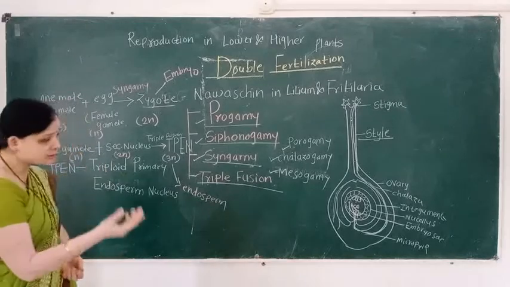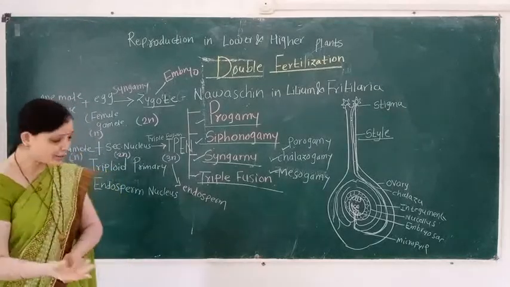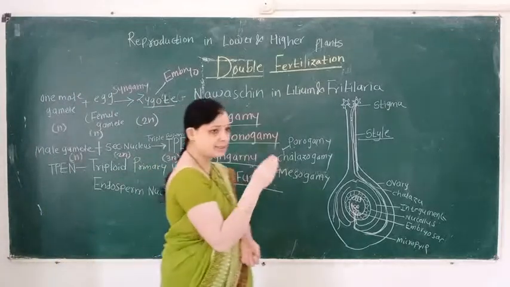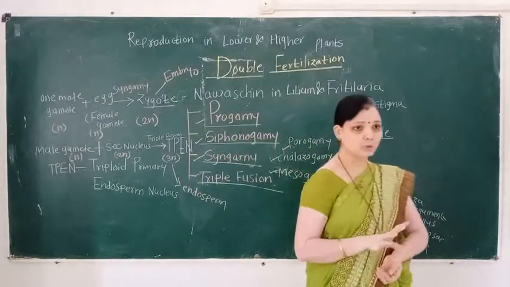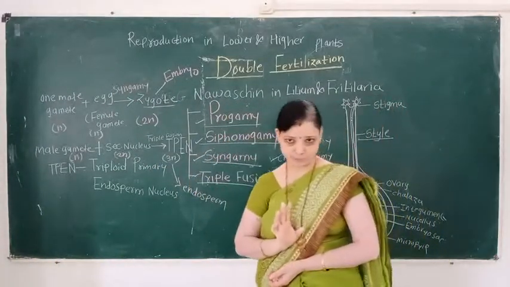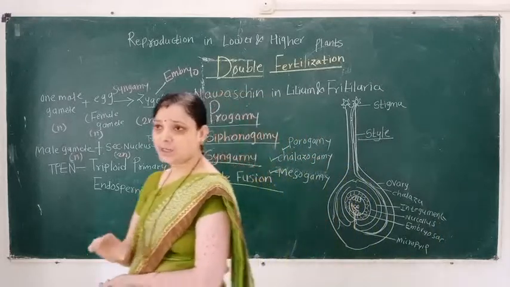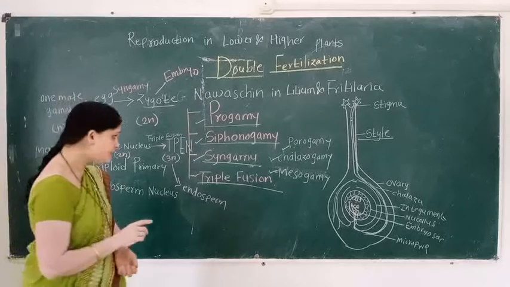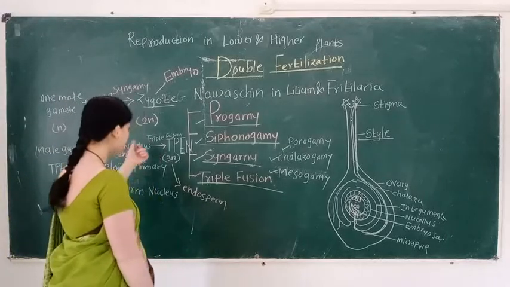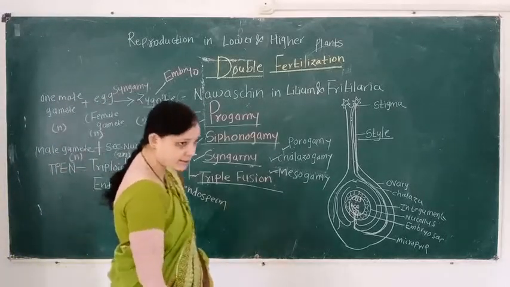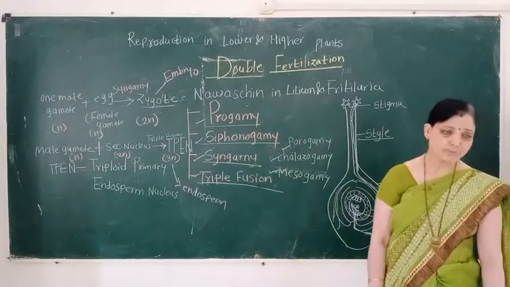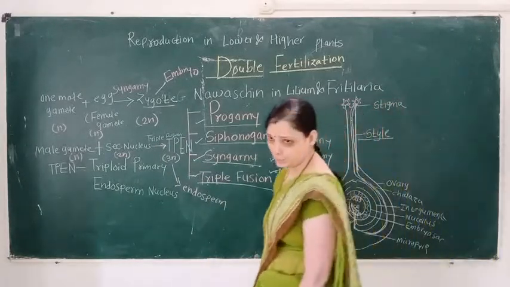The zygote is converted into the embryo, and the TPEN is converted into the endosperm. So the result of double fertilization is a diploid zygote, and the second result is a triploid primary endosperm nucleus.